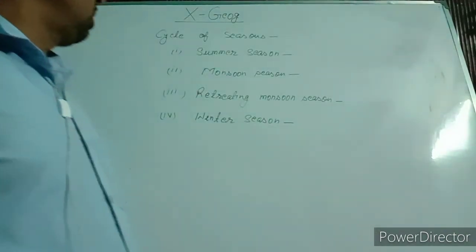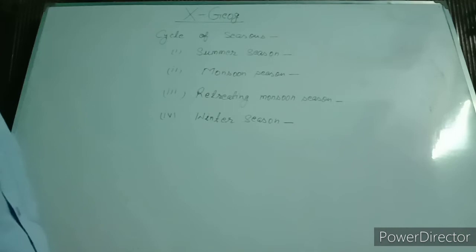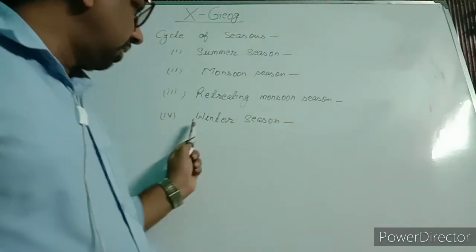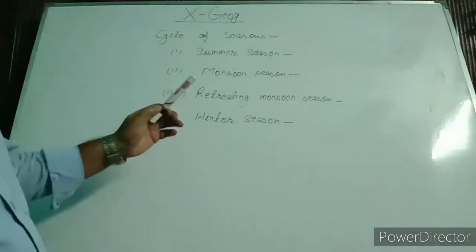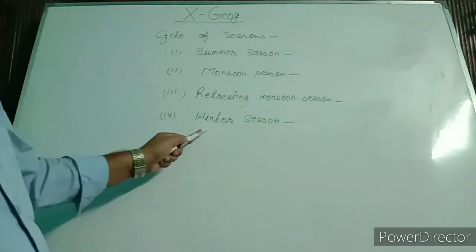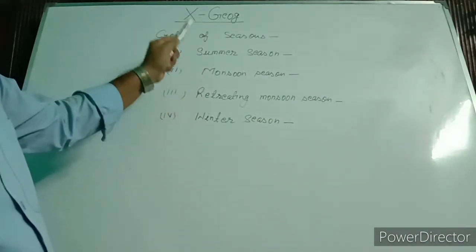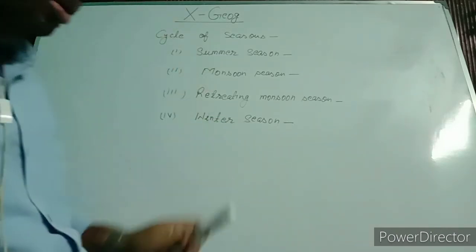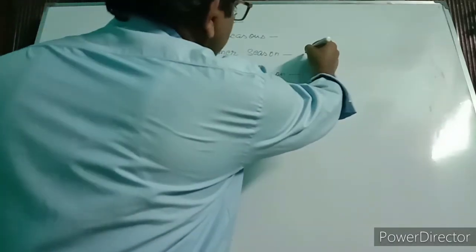Our next topic is cycle of seasons. There are 4 seasons in India: summer season, monsoon season, retreating monsoon season, and winter season. We say this is the cycle of seasons, means one by one these come, and these occurrences are repeated. After this winter season, again summer season will come. After this summer season, again monsoon, again retreating monsoon, again winter, and again back to summer.